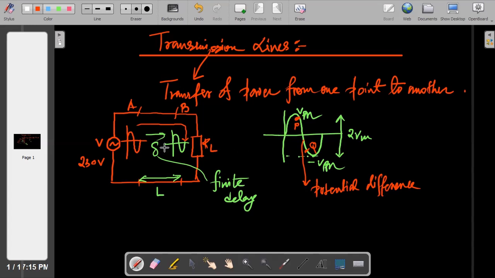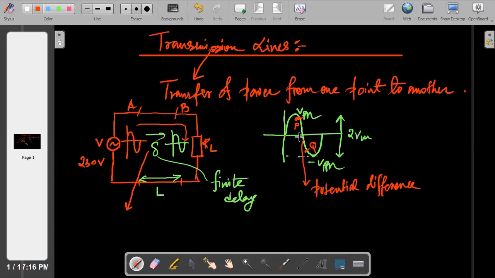I am telling, there are 2 points. One is the current flowing from here to here. It should take some finite delay. And another, since I am taking a sinusoidal voltage, the voltage difference will be there. Here it will be zero, then it will increase, increase, increase. Another point, I am taking just an arbitrary point P, and another point Q. If you take from P to Q, there will be some potential difference. Why? Because some voltage fluctuation is there.